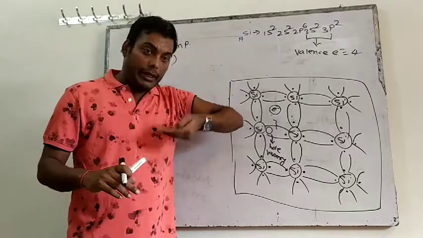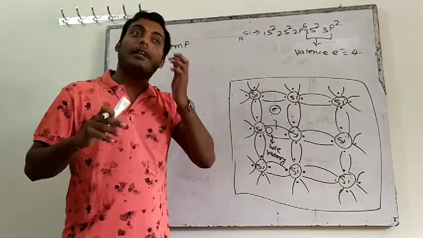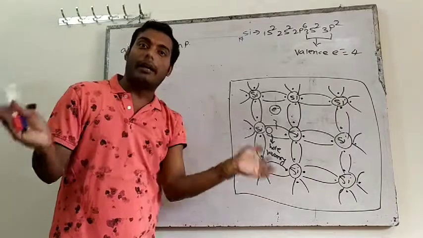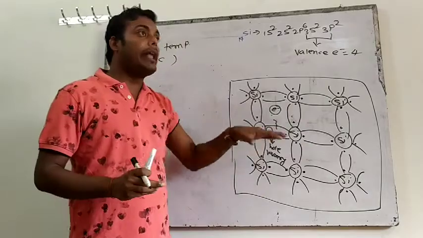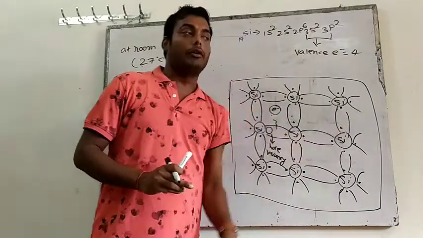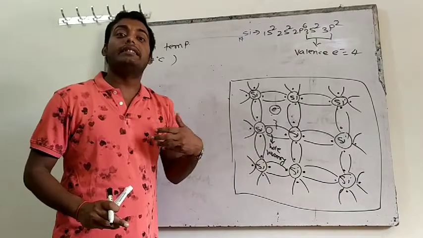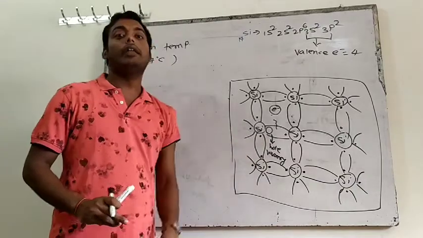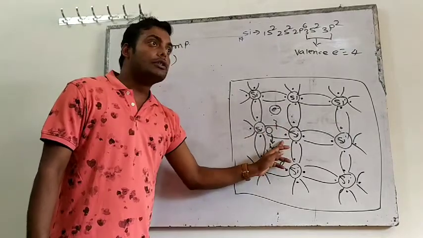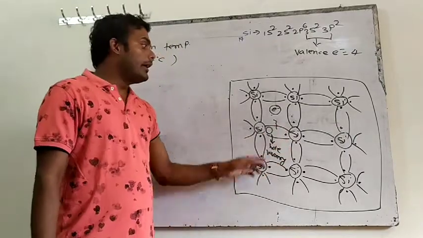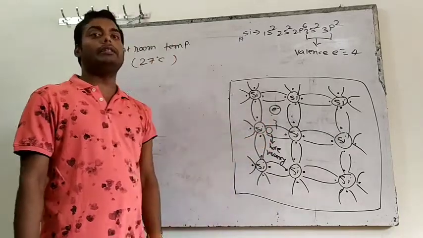So when we give energy, ice will break. After receiving energy, the system becomes unstable and the bonds start breaking. Like that, when we increase energy here, at room temperature the semiconductor will break the bond, the electron will be free, and a hole will be generated.